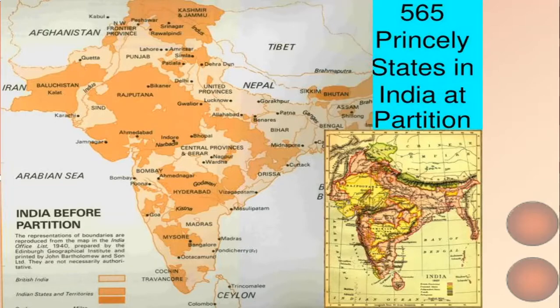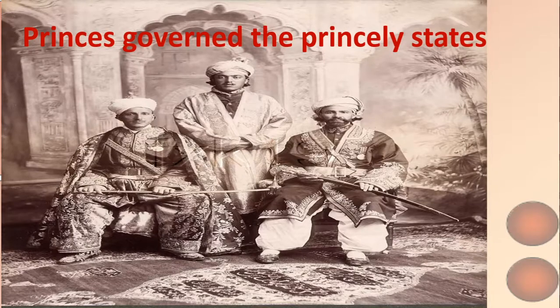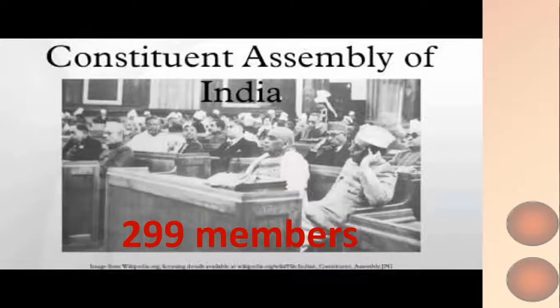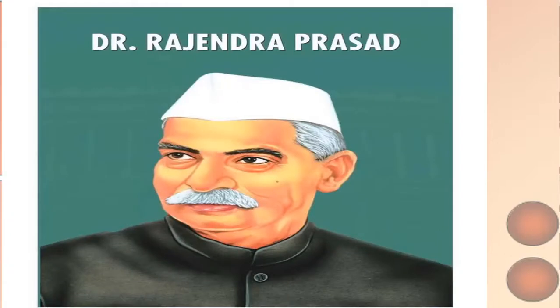After India became free, all these people were brought together. These princely states were governed by the princes, or Rajkumar, as we call them, and by the Nawabs. Our leaders of those times brought all these people together and made India one nation. And then we had all these members working tirelessly under the Constituent Assembly of India to bring this book into existence, which is called the Constitution.